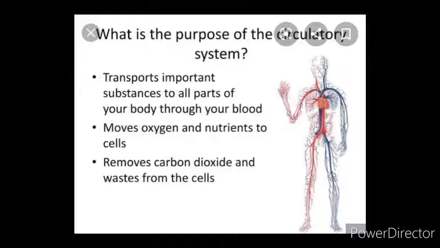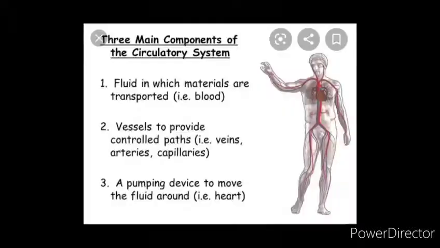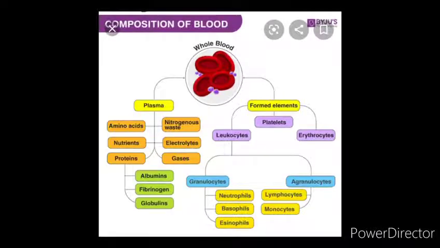In human beings, the circulatory system comprises the blood vascular system and the lymphatic system. Students, the blood vascular system is made up of blood vessels and heart. Now, very first we will learn about the composition of blood. Students, blood is a red colored fluid connective tissue that circulates in the whole body, and it looks red in color due to the presence of the pigment called hemoglobin, which is present in RBCs.